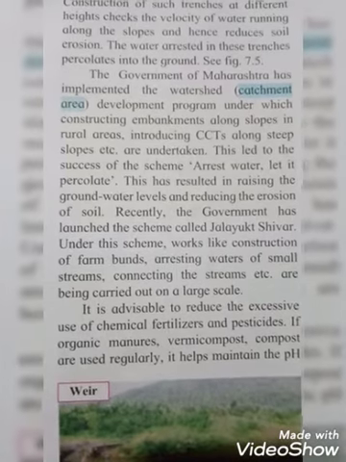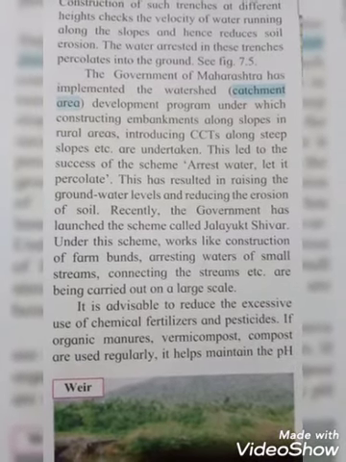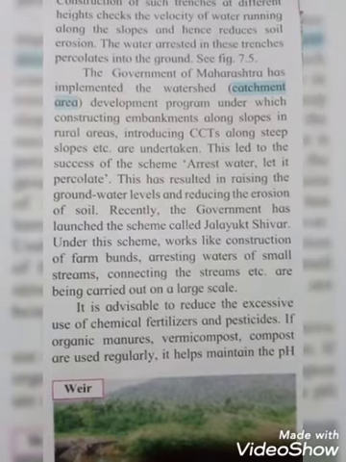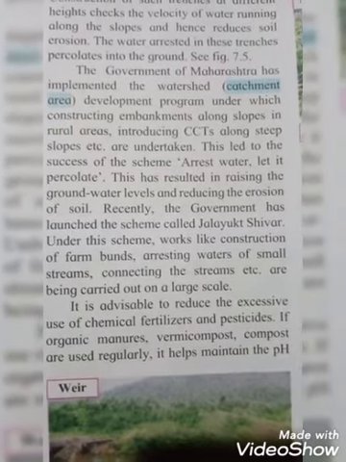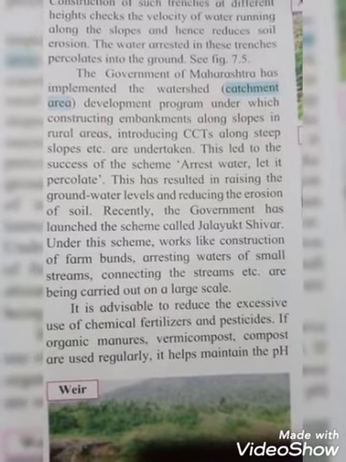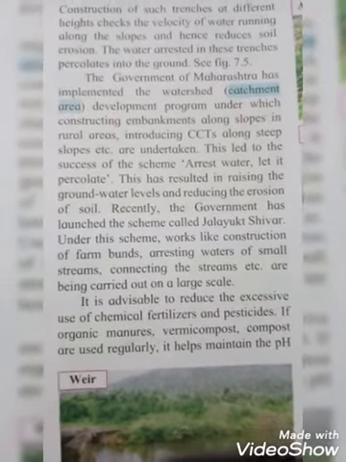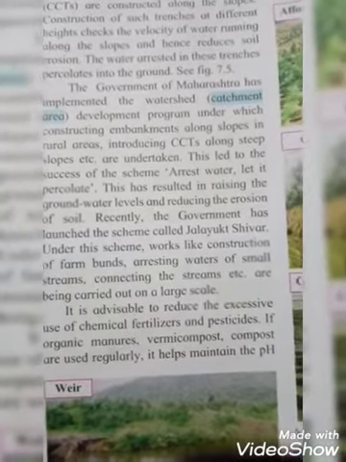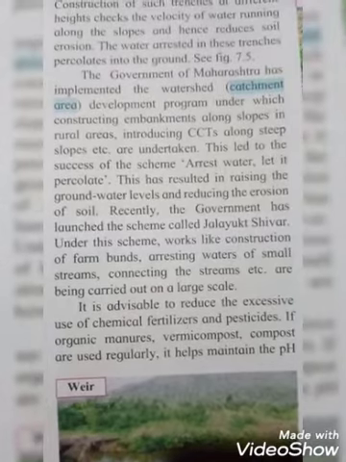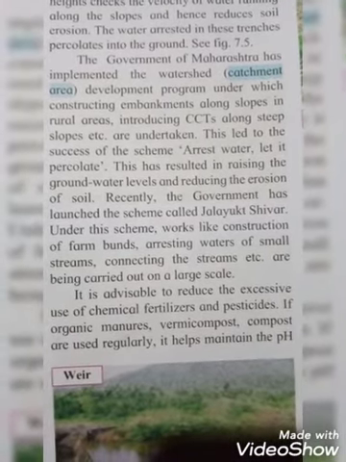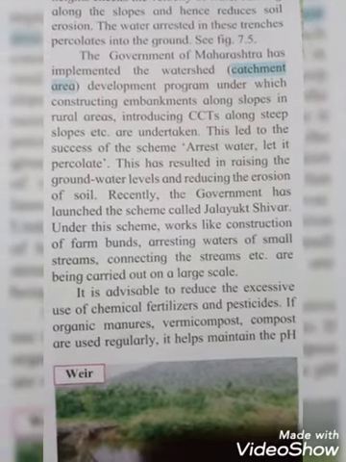The government of Maharashtra implemented the watershed catchment area development program, under which construction of embankments along slopes in rural areas, introducing CCTs along steep slopes, etc. are undertaken. And because of that, it led to the success of this scheme Arrest Water, and Let It Percolate. And this has resulted in rising groundwater level and reducing the erosion of soil.